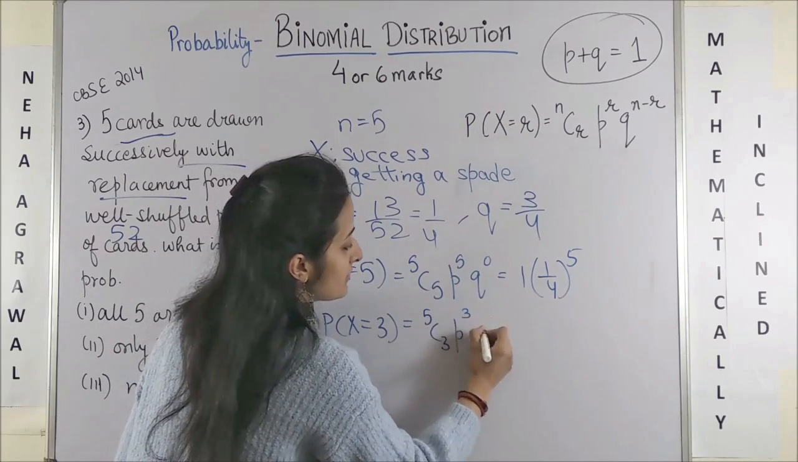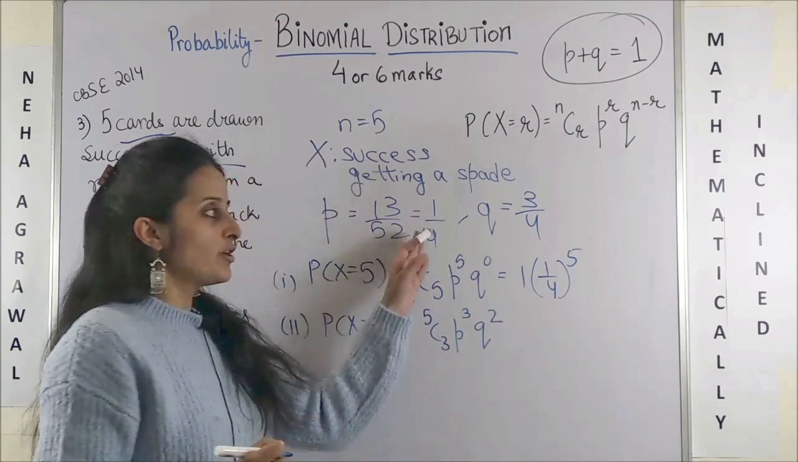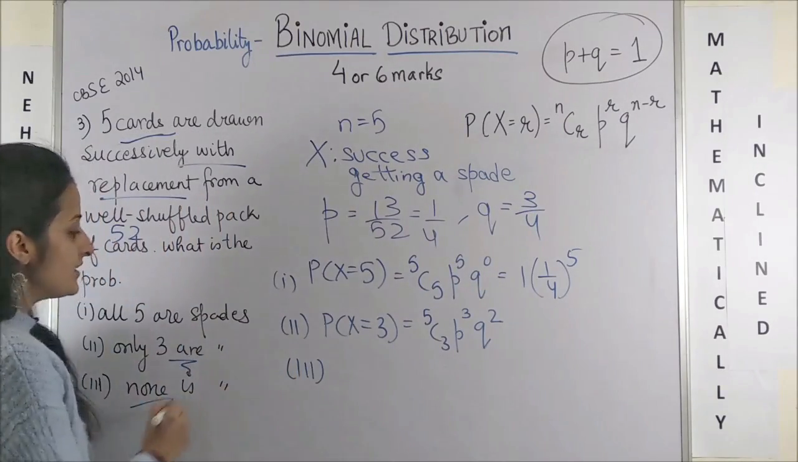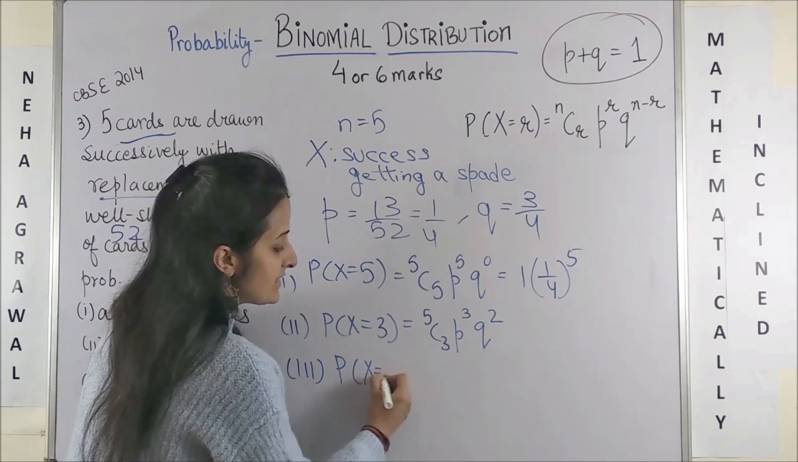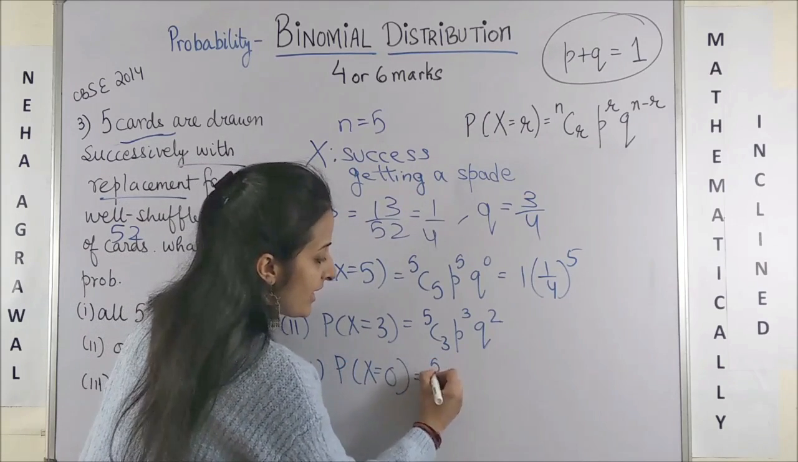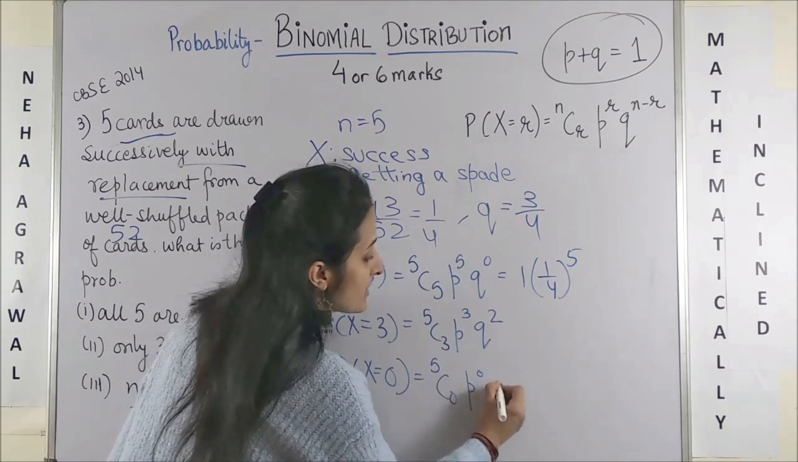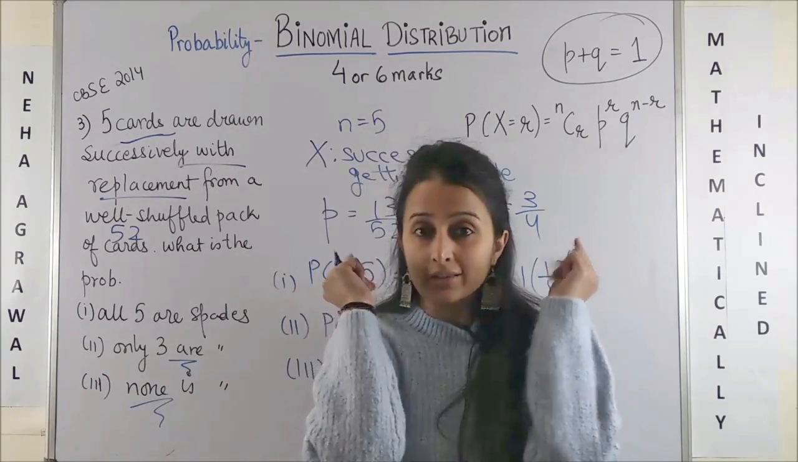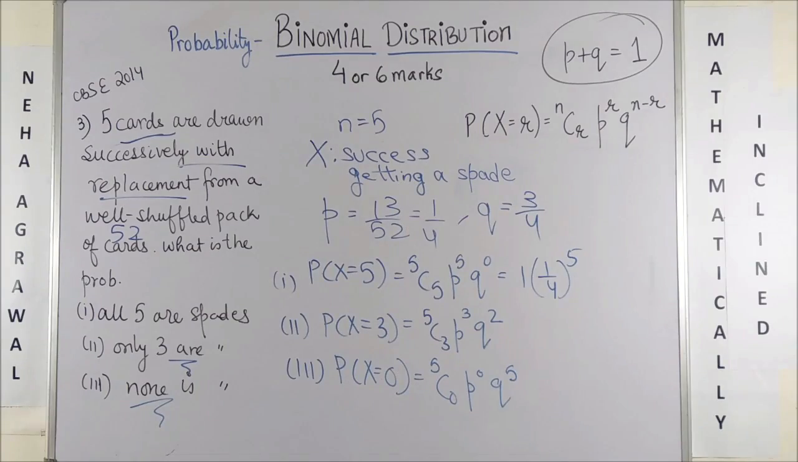5C3 p raised to power 3 q squared. Of course, you can put in the relevant values. And finally, none is a spade, so my success is 0. Doesn't matter. I have 5C0 p to the power 0 q raised to power 5. Plug in the right values and that's your answer.